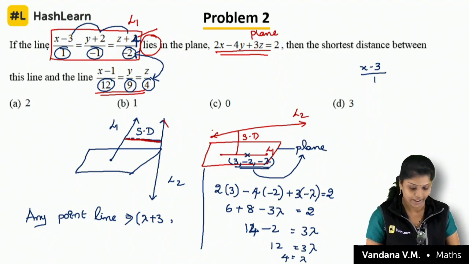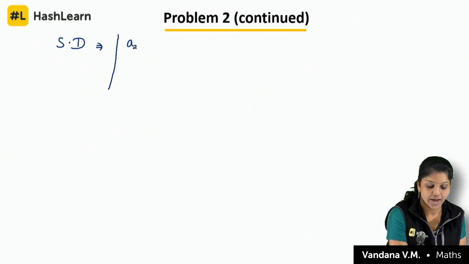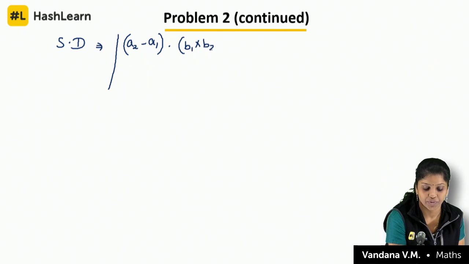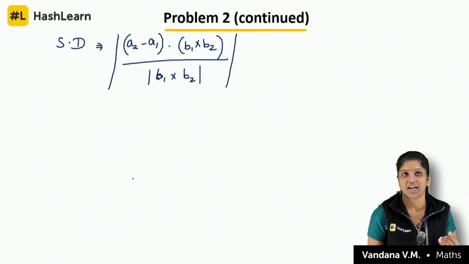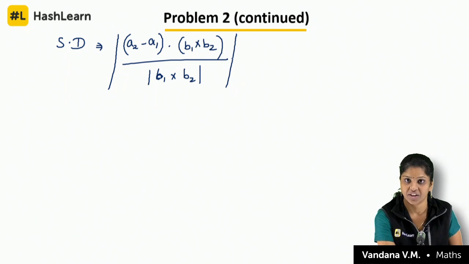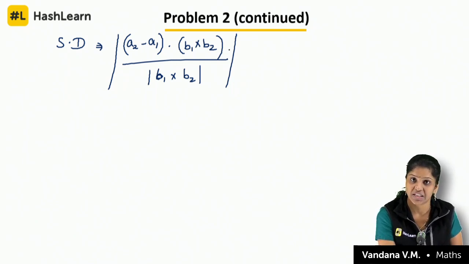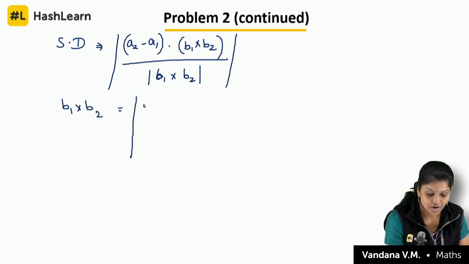What is the formula to find the distance between skew lines? Yes, very good Radhika, correct. To find the shortest distance between the skew lines, are you remembering? A2 minus A1 dot B1 cross B2 by magnitude of B1 cross B2. So, very simple. If we know the formula, just put in the values. What is A1, A2? The points it is passing through. B1 is the DRs of the first line, B2 is the DRs of the second line. So please find out B1 cross B2, that is the cross product.